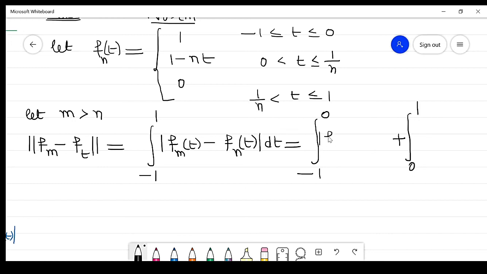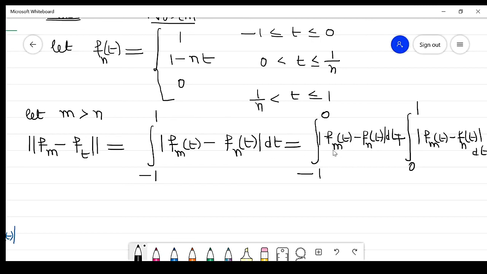So this is the integral of |f_m(t) - f_n(t)| dt, and here also the integral of |f_m(t) - f_n(t)| dt. Clear?